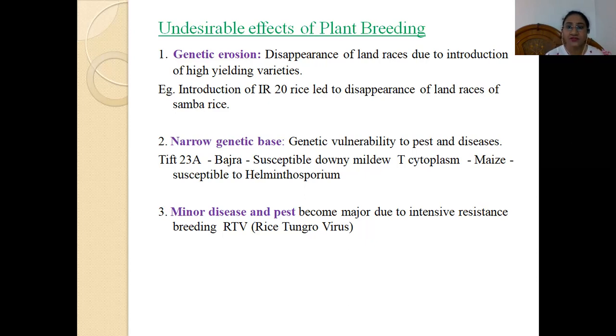Narrow genetic base, genetic vulnerability to pests and diseases. In case of Bajra, TIF23 was a male sterile line that was introduced, but later on it was found to be susceptible to downy mildew. In case of maize, the T cytoplasm which was introduced was susceptible to Helminthosporium. So there is a narrow genetic base, where minor diseases and pests become major due to intensive resistance breeding, like rice tungro virus. So there are certain minor diseases and pests also.